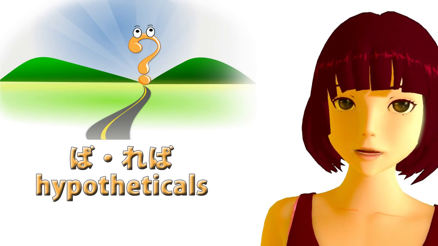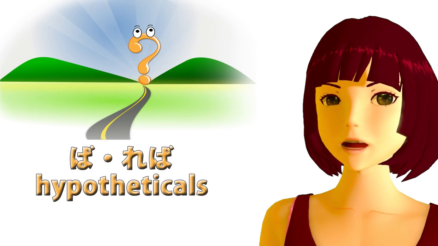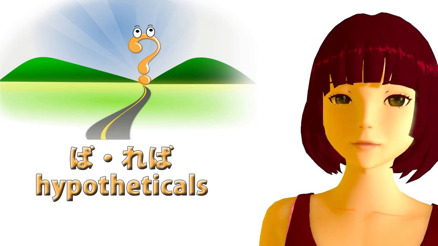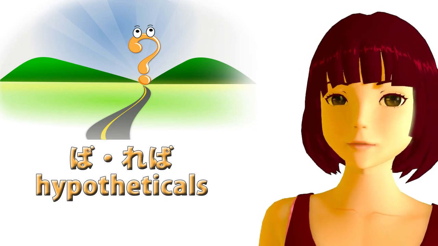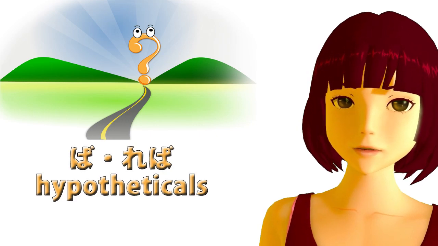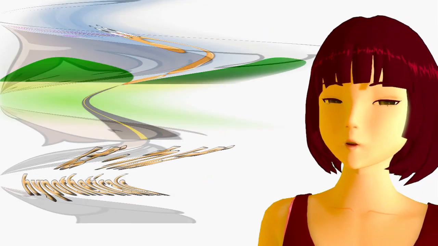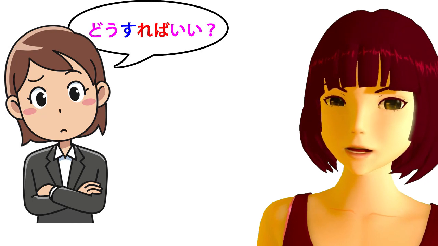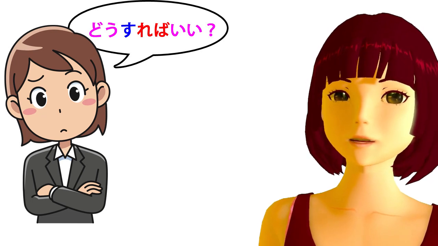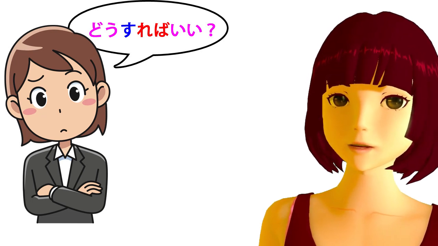Now this hypothetical nature of ba reba allows it to be used in many common and very important Japanese expressions. For example, dou sureba ii. What this literally means is, how if I act will be good.